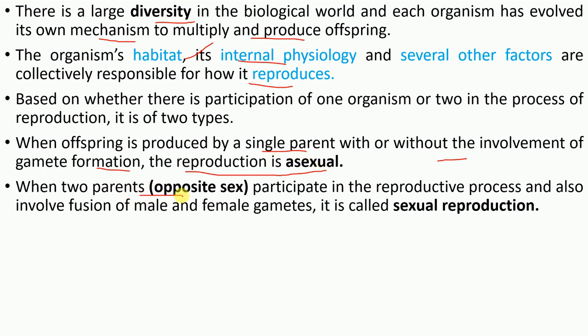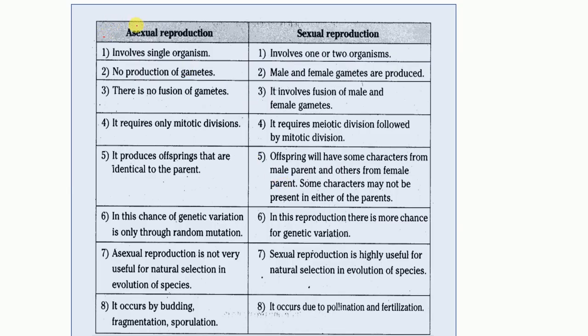And when two parents participate, for example male and female, or two opposite sexes, then it is sexual reproduction. So here is some basic difference between asexual and sexual reproduction.